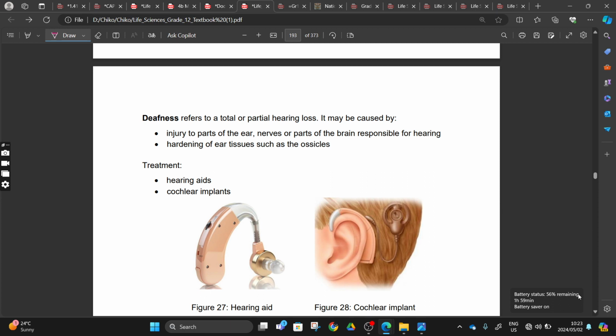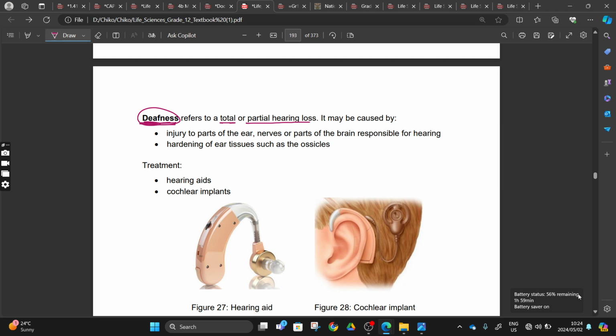We have a middle ear infection and deafness, right? What is deafness? Deafness refers to total or partial hearing loss. When you are not hearing anything, this can develop when maybe you are having a flu, or when we are having an ear infection, and then you cannot hear anything at all, right? So you are partially or totally deaf, right? So deafness is being totally deaf or having hearing loss.